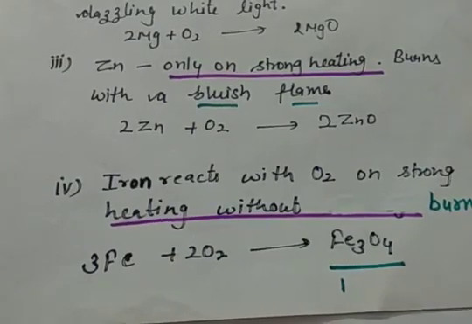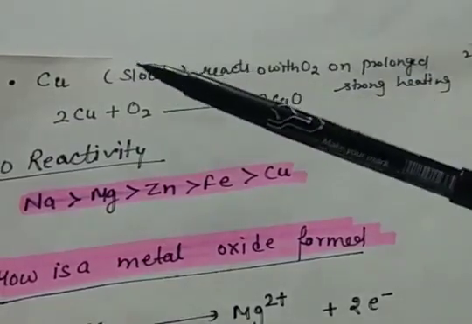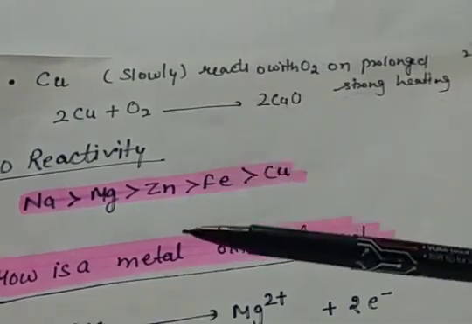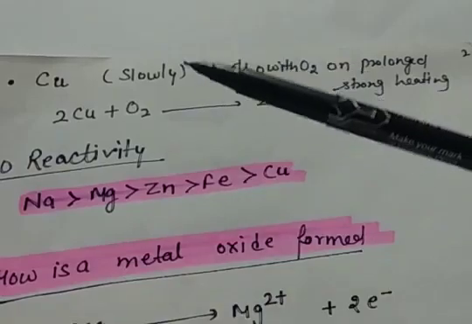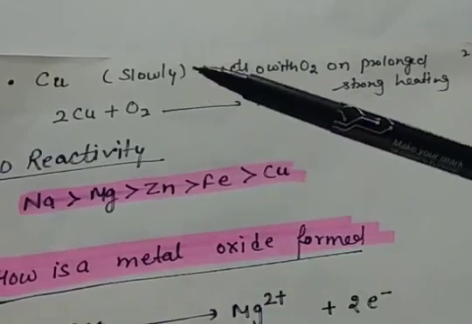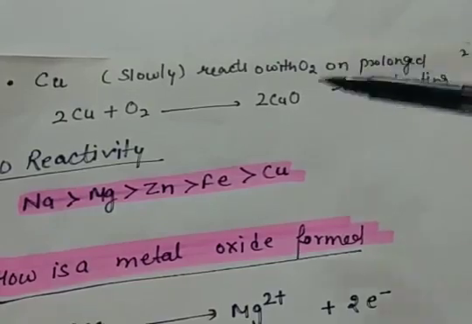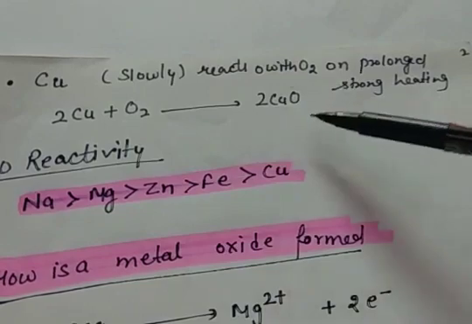Now let us see some more examples. Then we have copper. As you know, copper is placed very low, even below hydrogen in the reactivity series. So it is very less reactive, and even on prolonged strong heating with oxygen, it reacts very slowly, and hence copper oxide is formed.